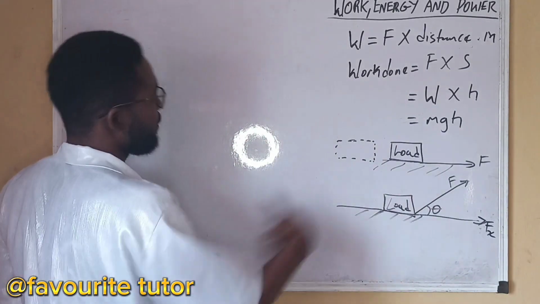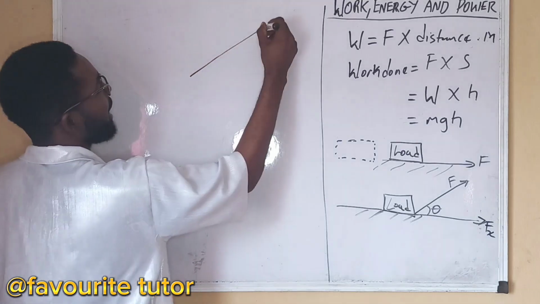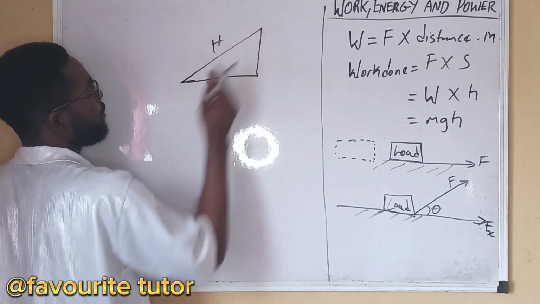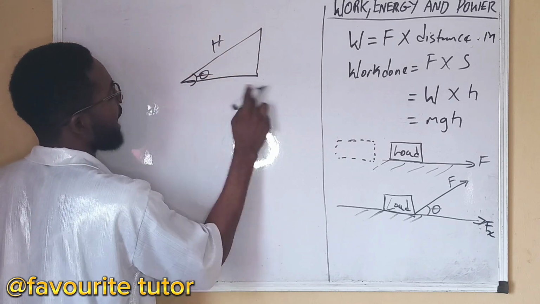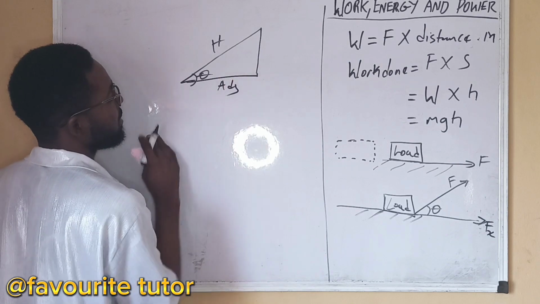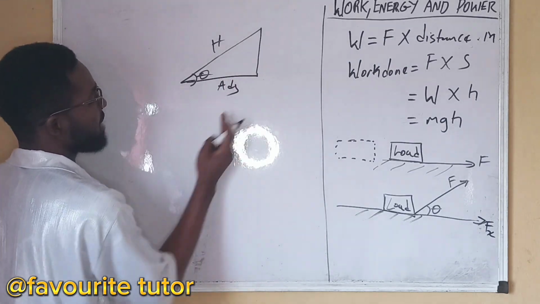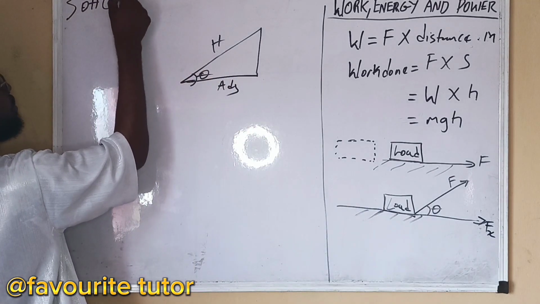Remember, first of all, this is more like a triangle. If I have a triangle like this, this is my hypotenuse. This is the angle, and I'm looking for this side. This is the adjacent. I am looking for the adjacent side. Remember, SOH CAH TOA.